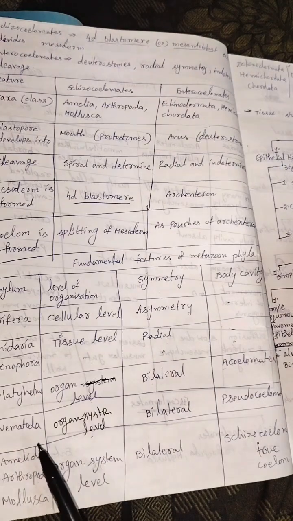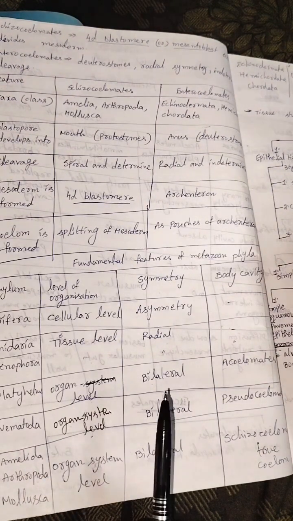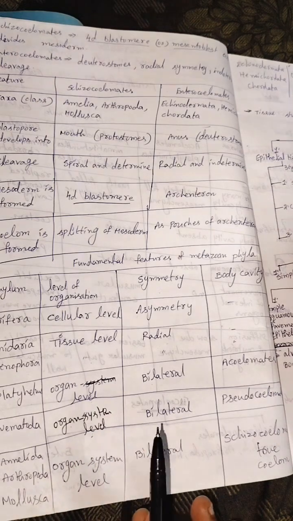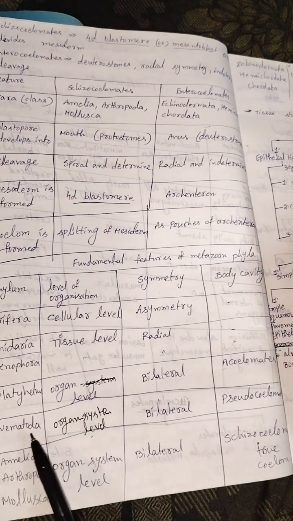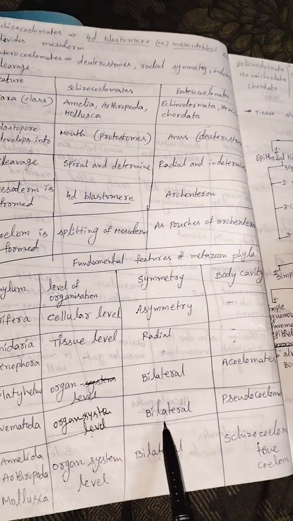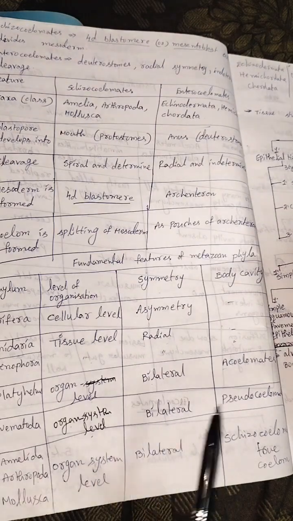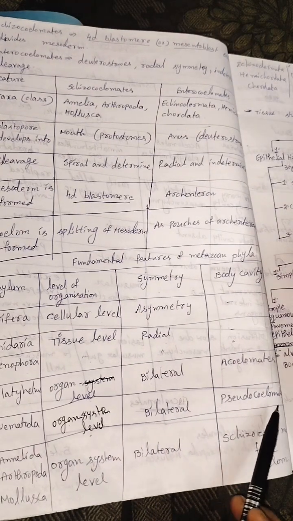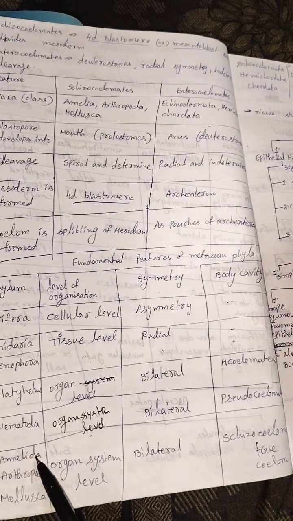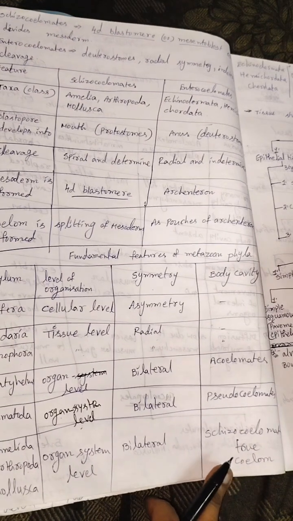Next one, Nematoda or Nemathelminthes. Organ system level. From Nematoda to Chordata, organ system level. Symmetry, we know it is bilateral, and the body cavity is pseudo. It means false coelom, so pseudocoelomate. Annelida, Arthropoda, Mollusca: organ system level, bilateral symmetry, and schizocoelomates.